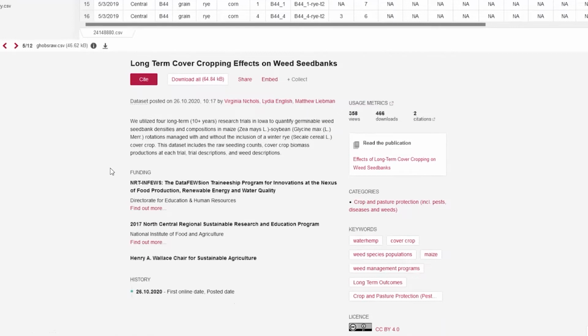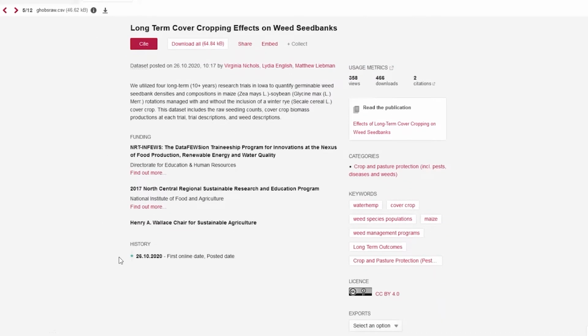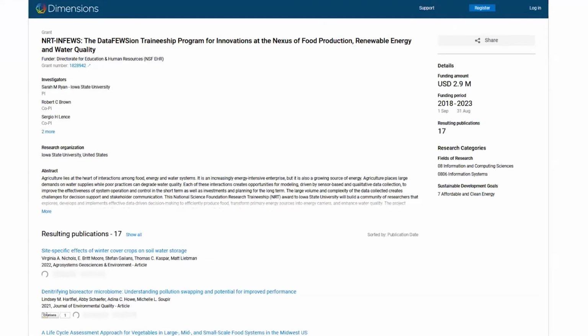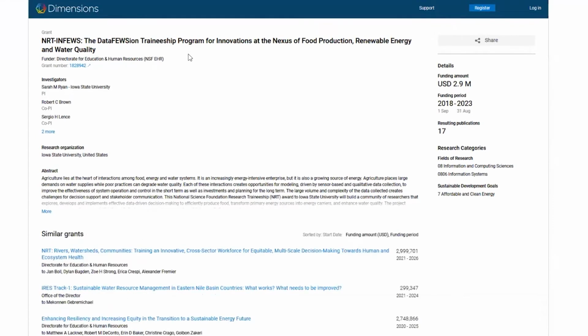And in particular, I wanted to point out this funding metadata field. So if you have funding for research and maybe you're facing the policy, it's like, we really like you to share your data, make it as open as possible. You can add them to your Figshare record. And when I click on this link, once again, opens up Dimensions. This time it's opening up the Dimensions grant records.